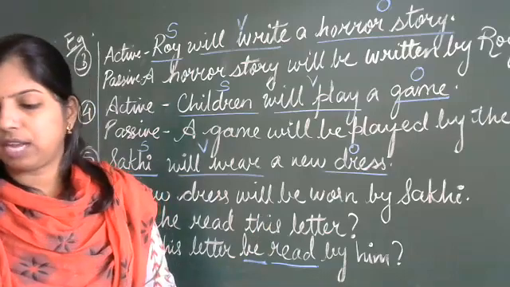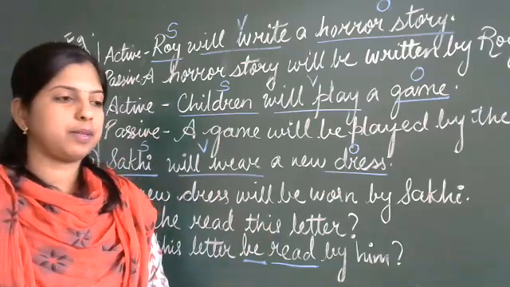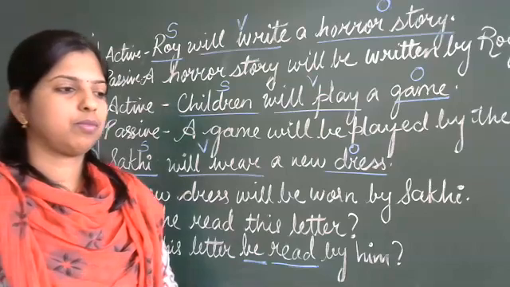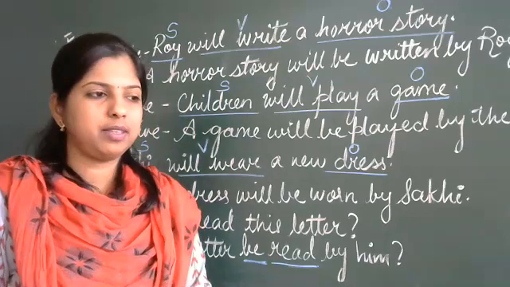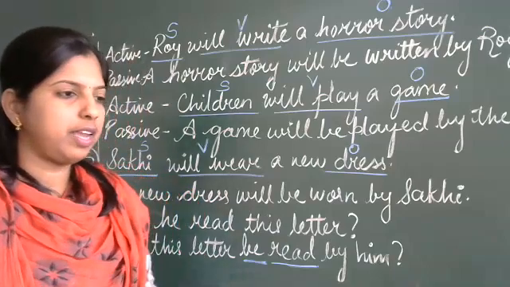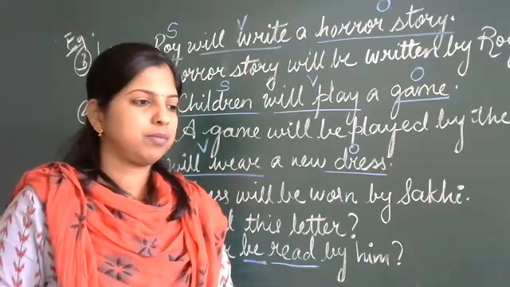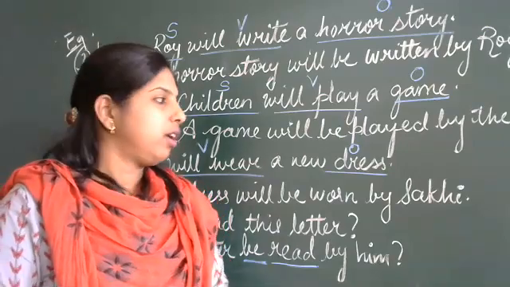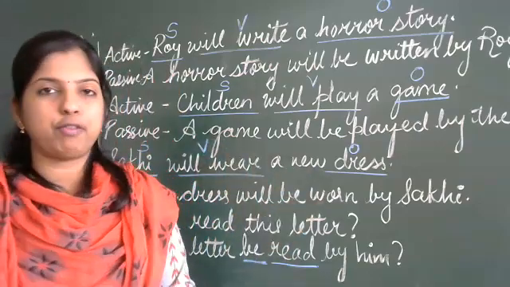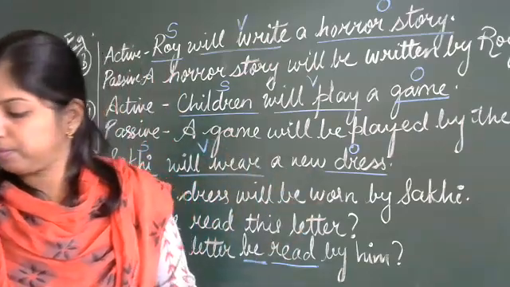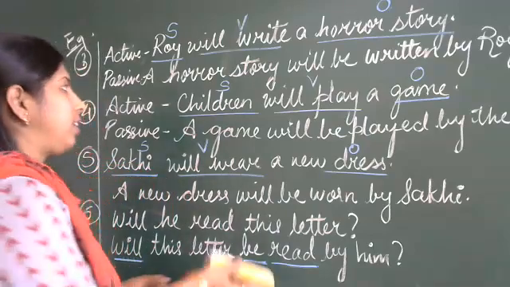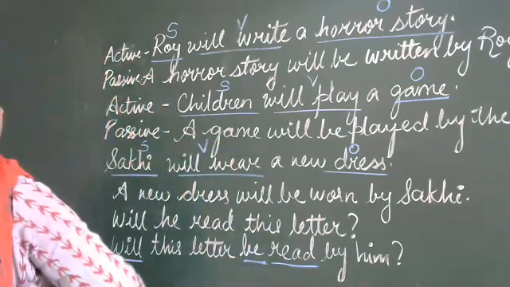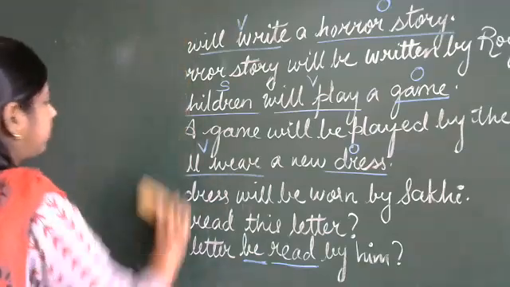No, ma'am. Shall we go to the next, future? Yes, ma'am. Anything you have to ask, children? No, ma'am. Okay. Then shall we go to the next, future perfect tense? Okay, fine. So I hope you all have understood the concept of active passive voice.